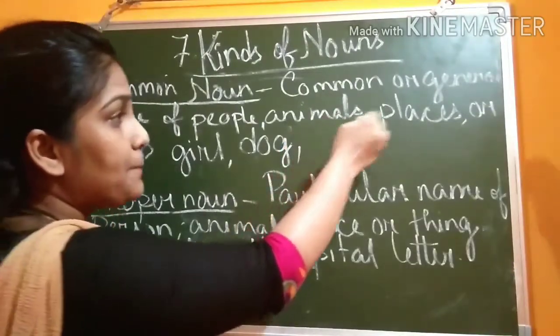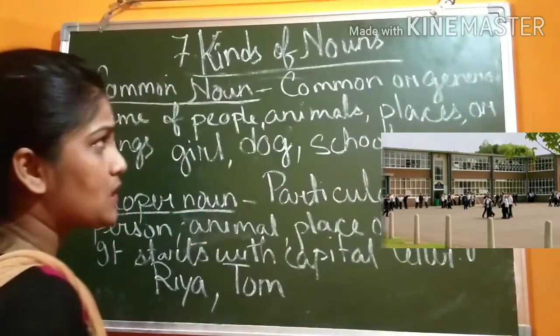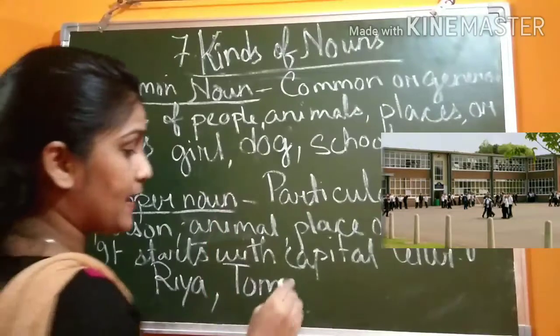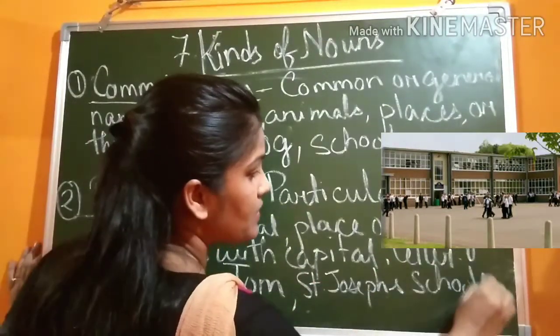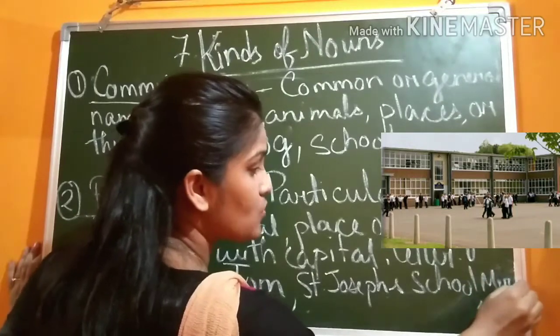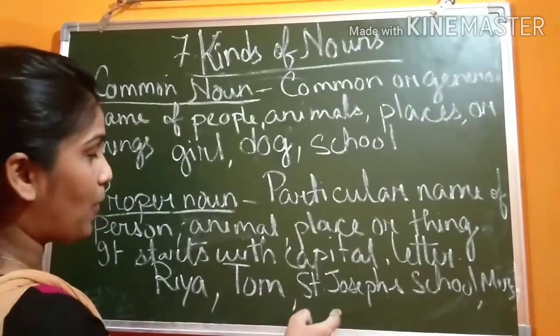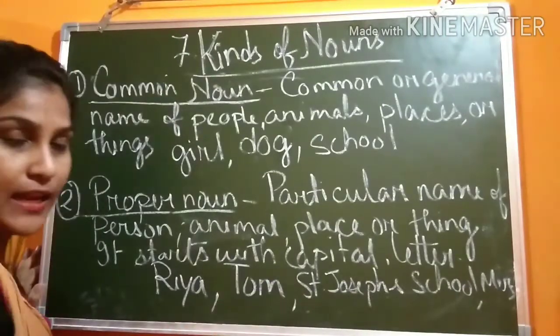Next is what? Place. Place, we can write what? School. There are many schools. Yes, it will be common. We don't know the particular name. But if we say St. Joseph School, Mirza, we are referring only to this school. Yes, this is the particular name. Yes, so it will be proper noun. Understood? And it also what? Starts with a capital letter. From there only you can understand.